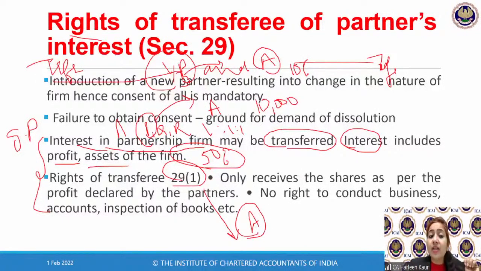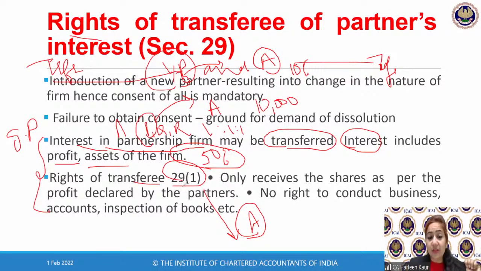Mr. A is the transferee. In our case, the sub-partnership was formed between Mr. P and Mr. A. So who does A become? A becomes transferee, to whom I have transferred my share. The person who is transferring the share is transferor. The person who gets my share of profits is transferee.